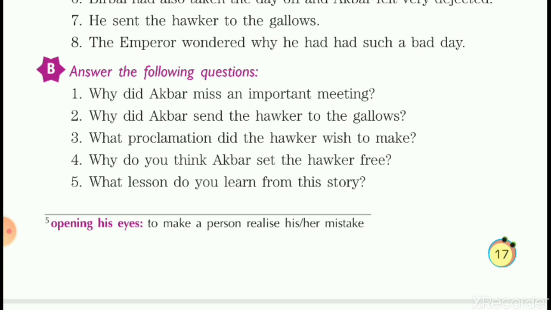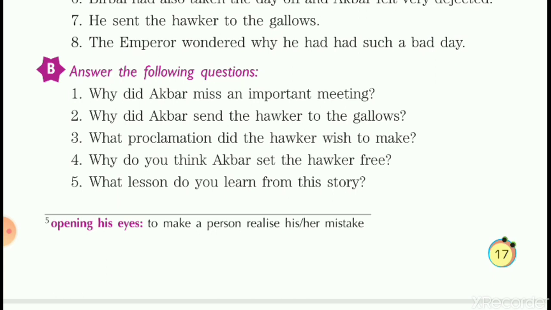So he sent the hawker to the gallows, because Akbar became superstitious for some time, and he thought, for all his trouble, who was responsible? The hawker. So that superstition in his mind made him punish the hawker. But at the end, Birbal came and saved the hawker's life.